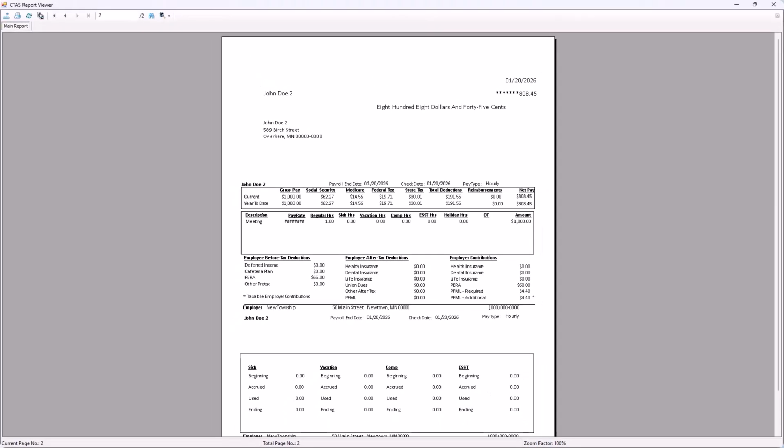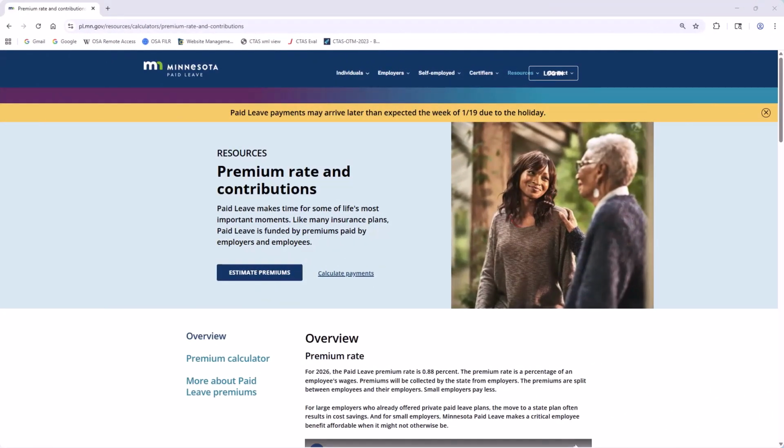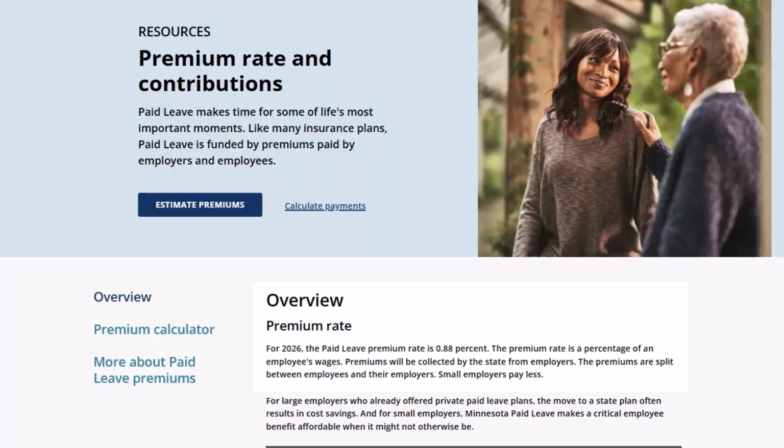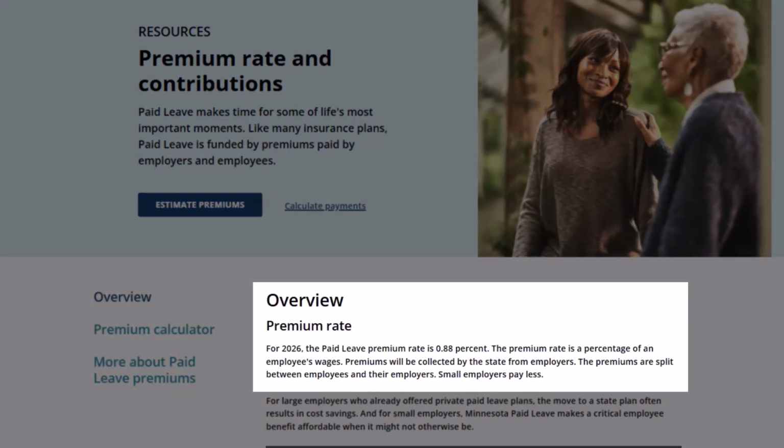First, let's visit the Minnesota Paid Leave website. Notice if you look at the premium rate for 2026, it states the paid leave rate is 0.88%. The premium rate is a percentage of an employee's wage. Premiums will be collected by the state from employers. The premiums are split between employees and their employers. Small employers pay less. This means that the small employers receive the discount when calculating the tax.